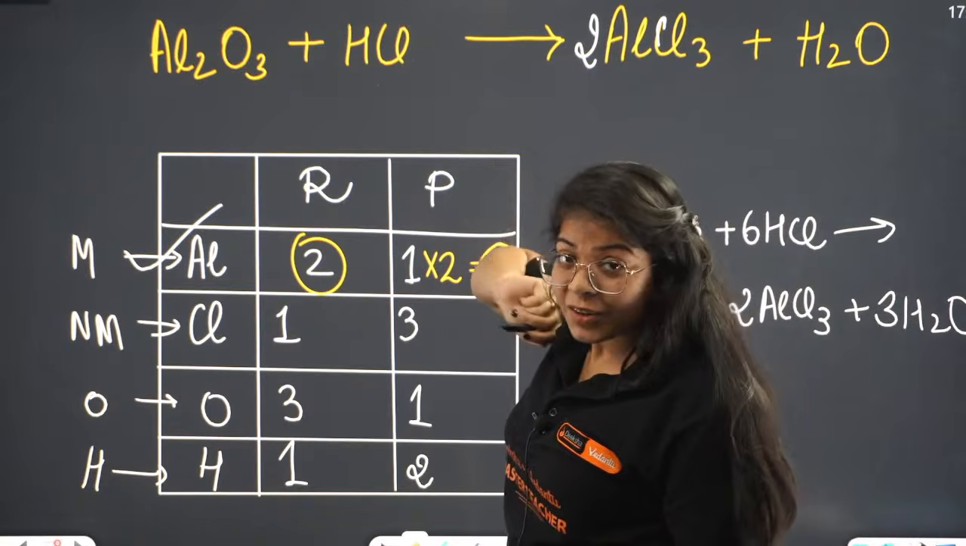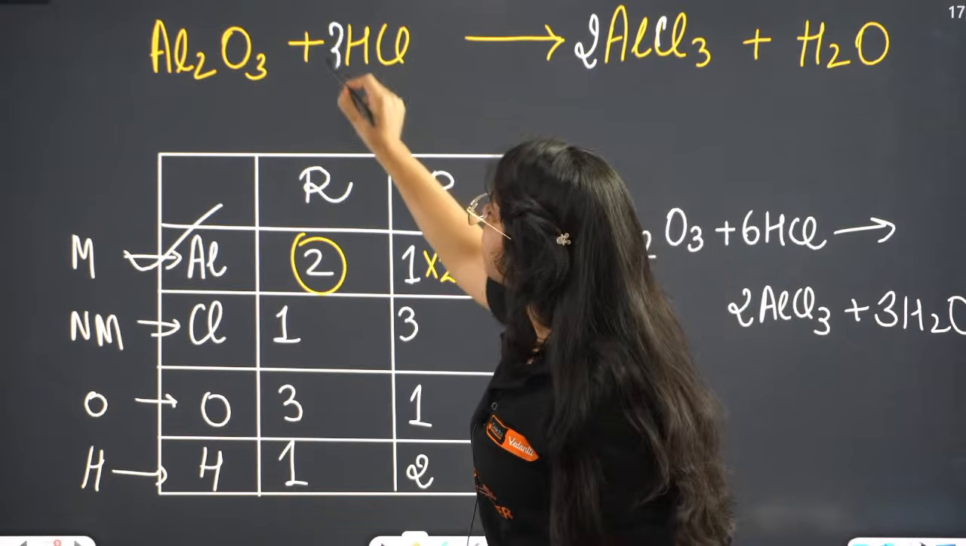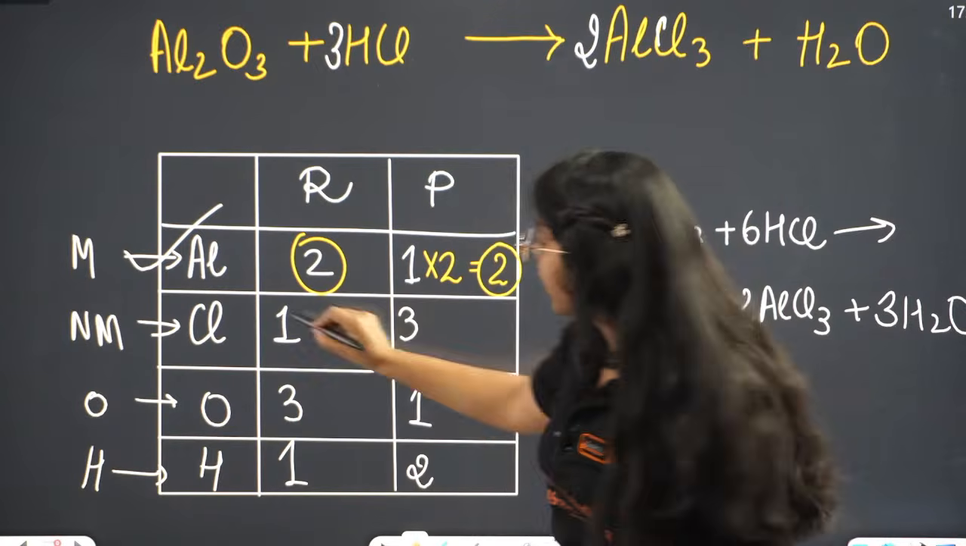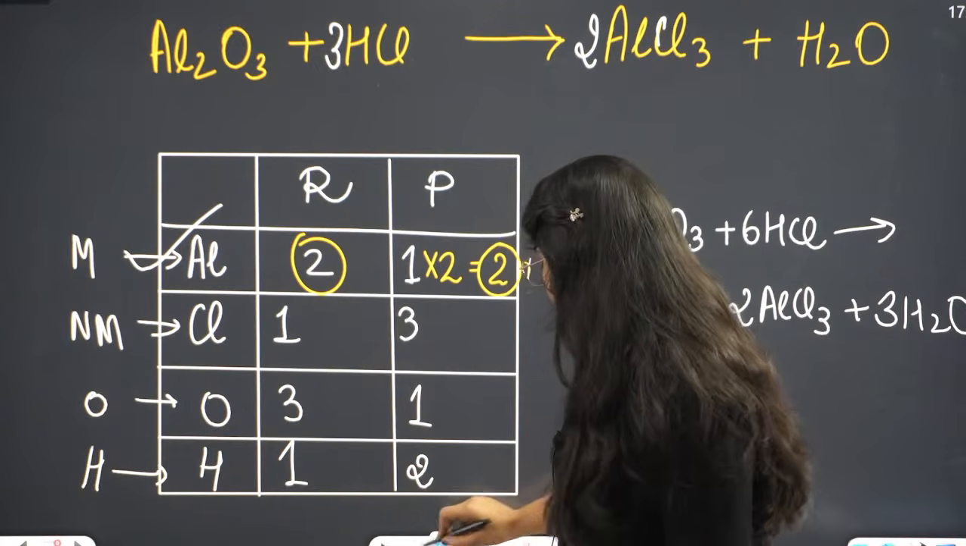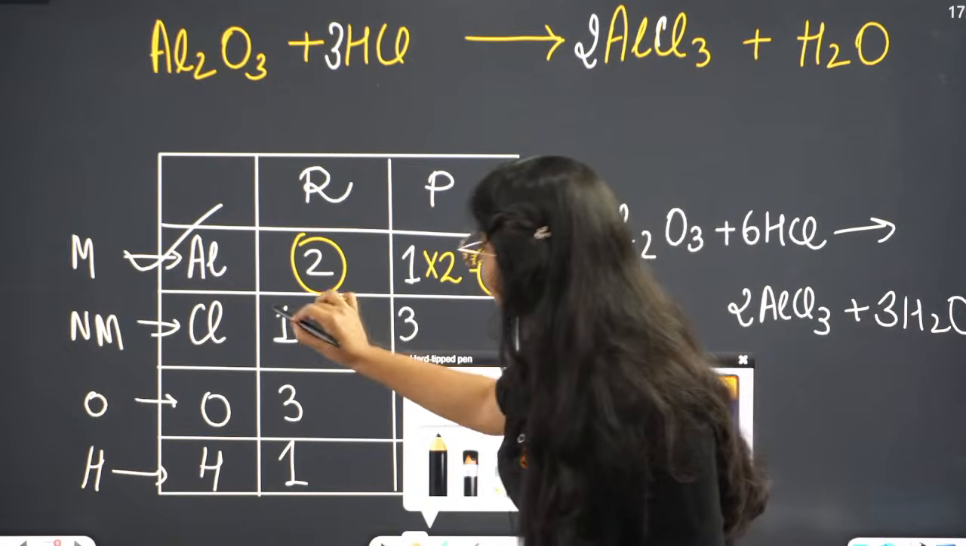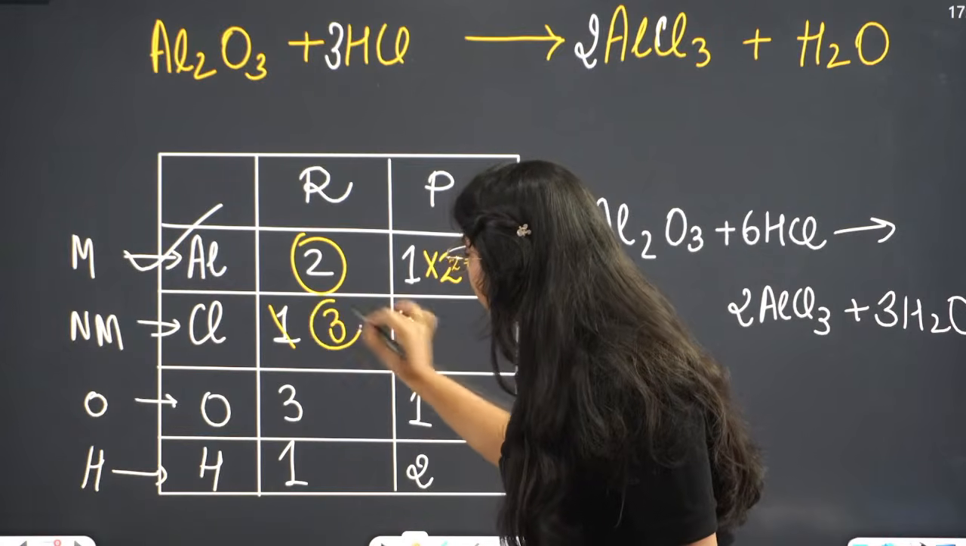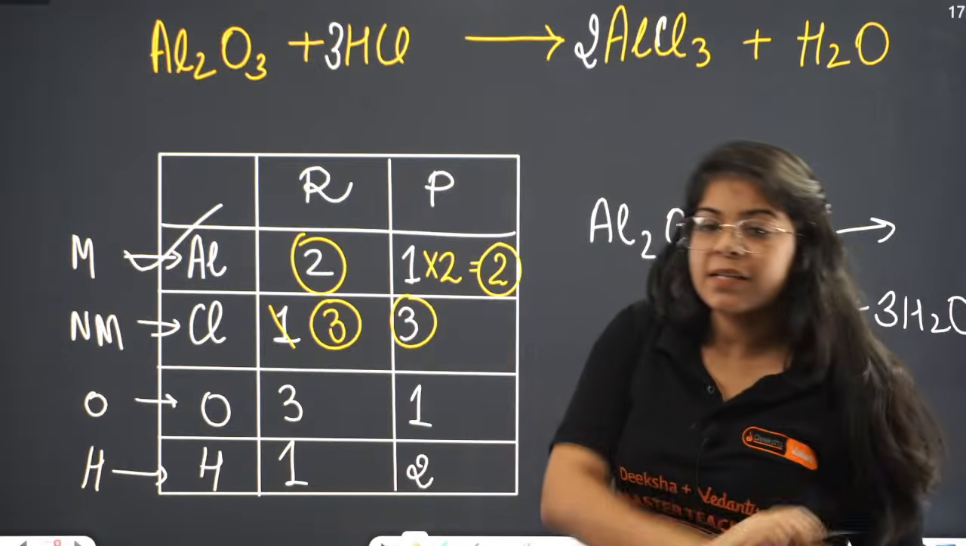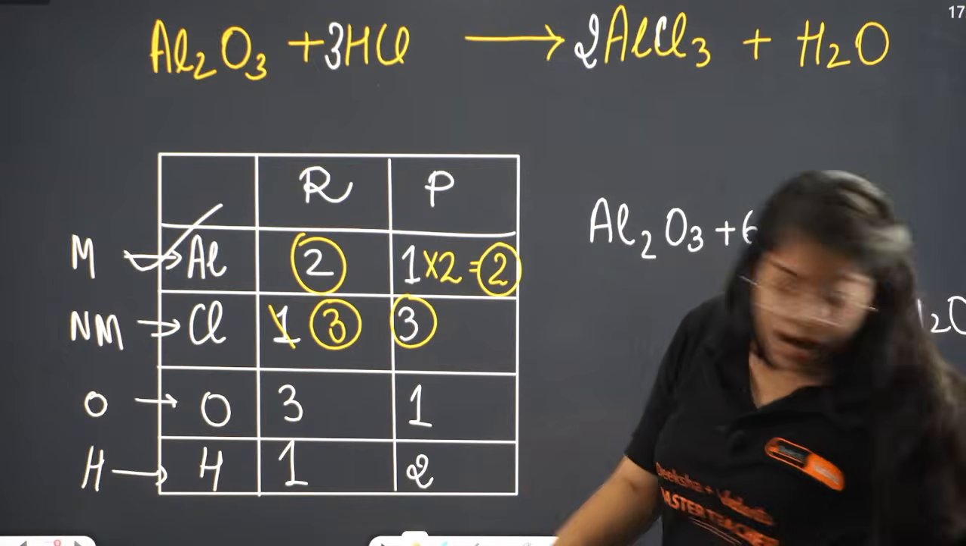Not in the foot, not in the foot, in the starting. So, now we have 3 chlorines. So, I will cancel this 1 and we have 3. So, 3 on the product side, 3 on the reactant side. Chlorine is also balanced. Understood?